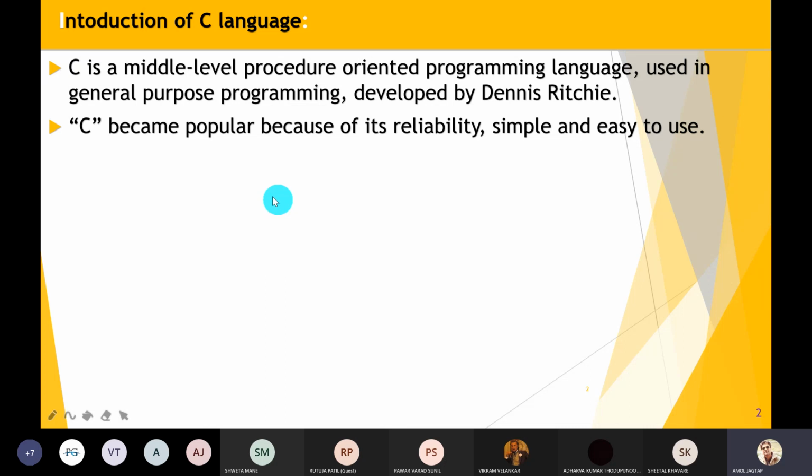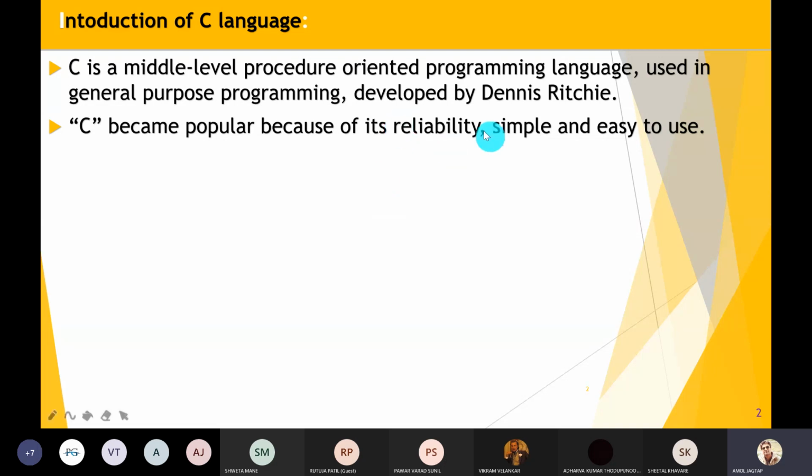C became popular because of its reliability, simplicity and ease of use. C language was invented in 1972 at AT&T Bell Laboratory by Dennis Ritchie. From 1972 till 2021, C language has remained most popular.